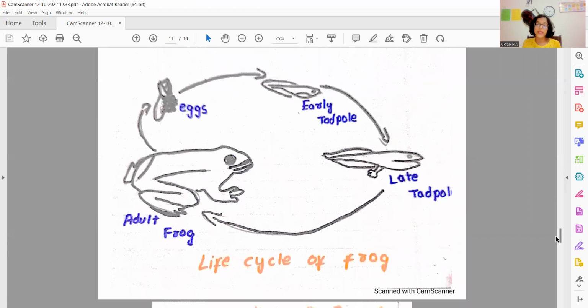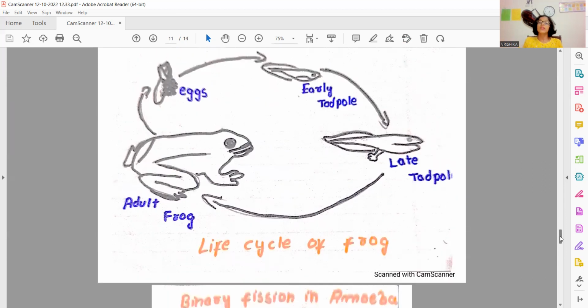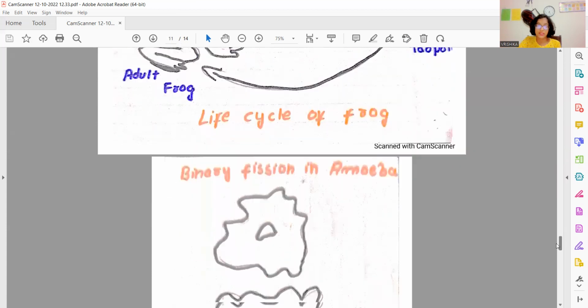Now let us see the life cycle of a frog. The life cycle of the frog starts with eggs, the eggs laid by the female. And then it slowly, after a few weeks, converts into an early tadpole, and then a late tadpole, and then into a completely adult frog. Don't the tadpoles look completely different from the adult frog? Thus, the transformation of larva into an adult through drastic changes is called metamorphosis.